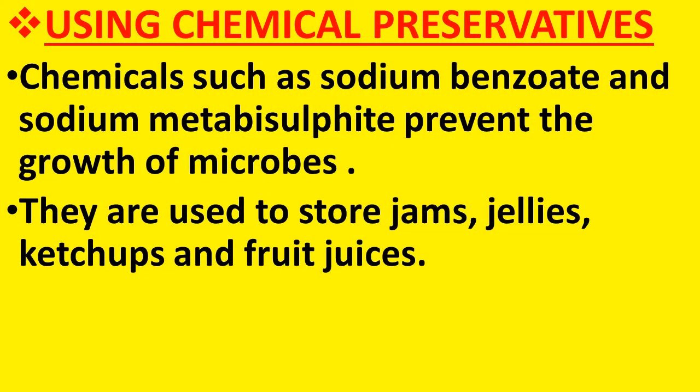The next method of preservation is using chemical preservatives. Chemicals such as sodium benzoate and sodium metabisulfite prevent the growth of microbes. They are used to store jams, jellies, ketchups and fruit juices. So, another method is using chemical preservatives. Which are the specific chemical substances used for preserving food items? Sodium benzoate and sodium metabisulfite. These two chemicals are added and used to store fruit jams, jellies, ketchups and fruit juices.